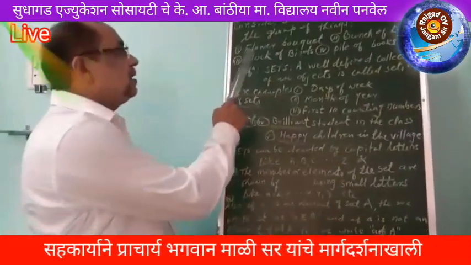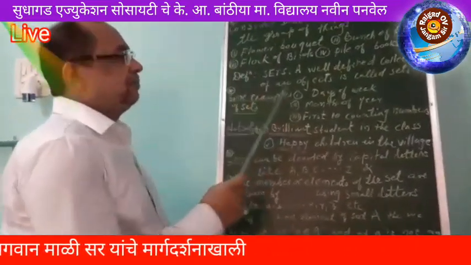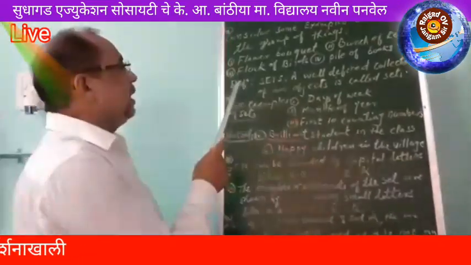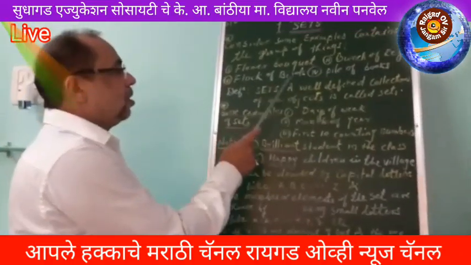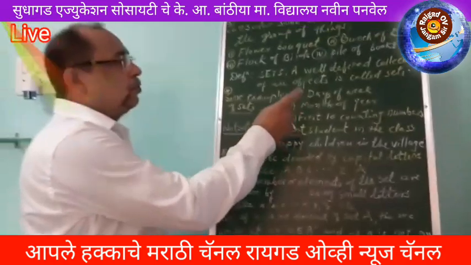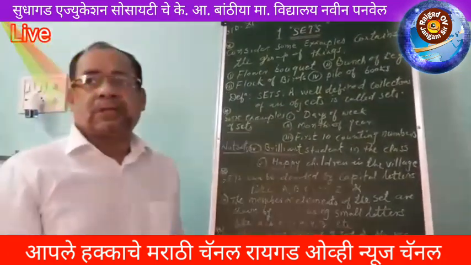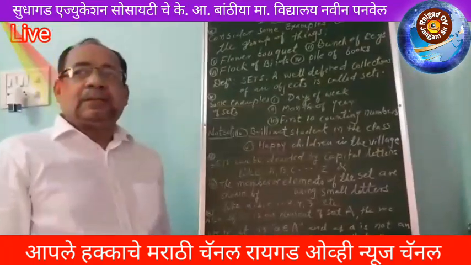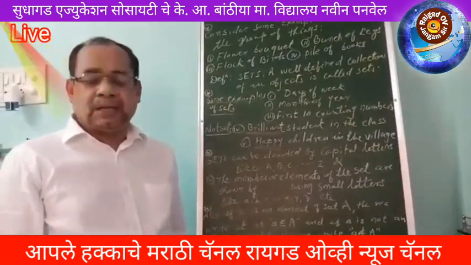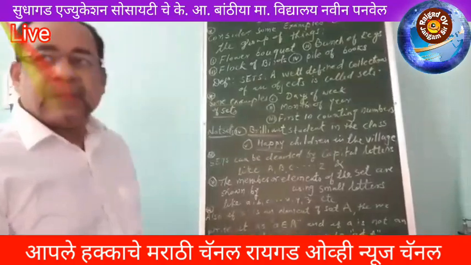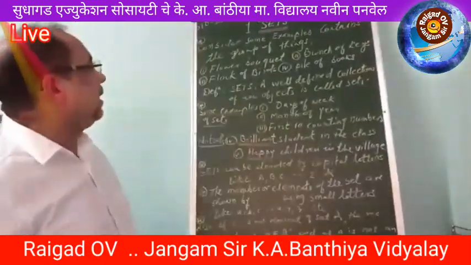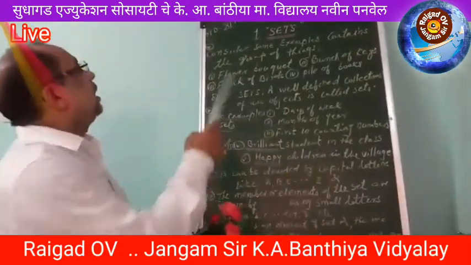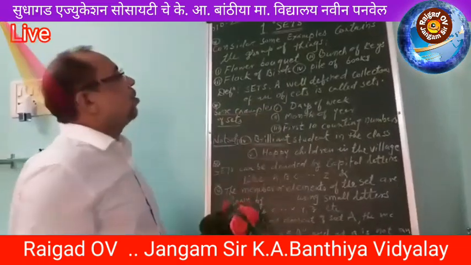We consider some examples containing the groups of things. First example is flower bucket. Second one, bunch of keys. Third one, flock of birds. And fourth one, pile of books. From those examples we define the definition of set. So see here, first example, that is flower bucket.